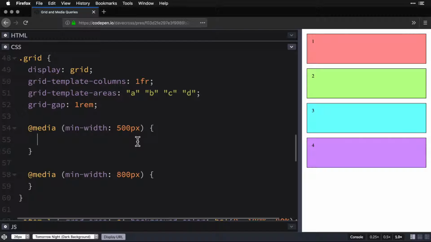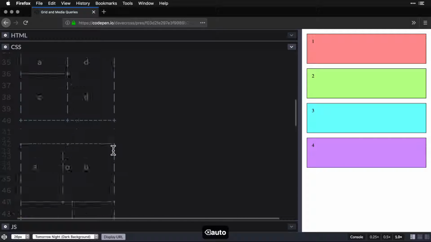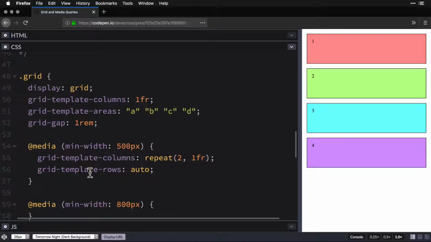So again, this time I'm going to use grid template columns, and I want it to be 2 columns, just like this. And then we're going to add some rows, grid template rows, and here's where it gets a little bit interesting again. We want some of those rows to be auto, and some of those rows to be a fixed height. And we can mix those really simply. So I want 3 of them, because if we look back at this, we have 1, 2, 3, right? AAC or BDD. 3 of them. So I'm going to go auto, and I'm just going to put a fixed measure in the middle and auto. And what that will ensure is that the top and bottom rows flex to fill the space.